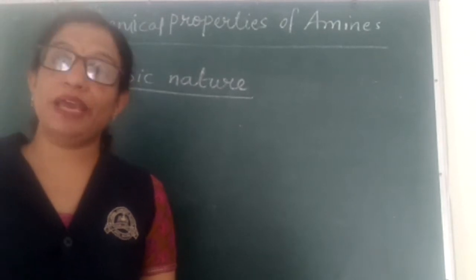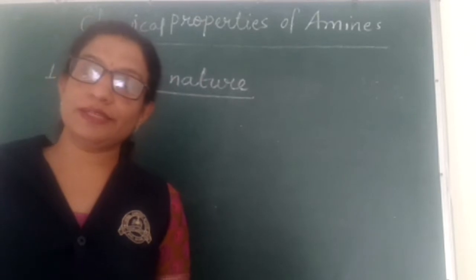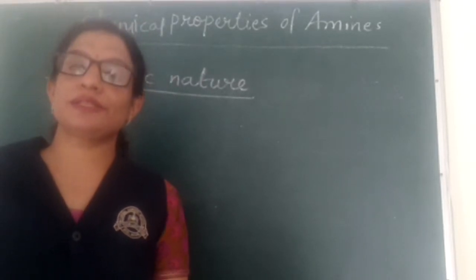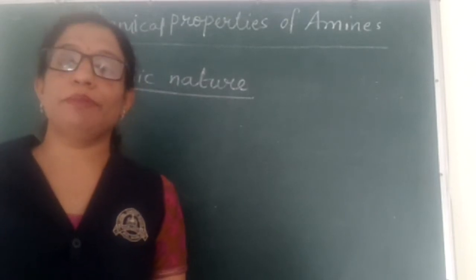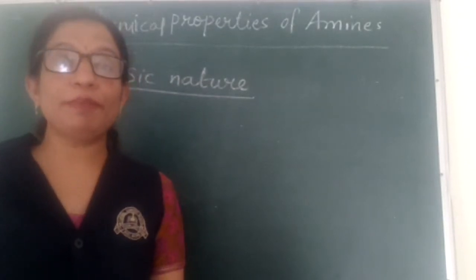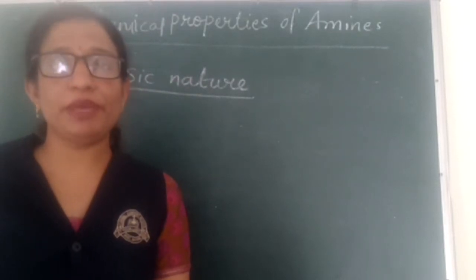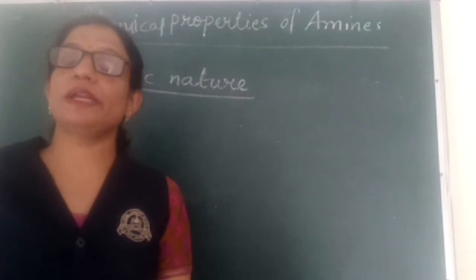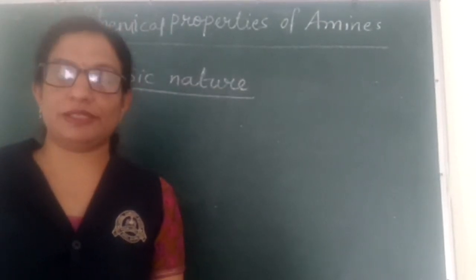So they will behave as Lewis bases. Other than this, again due to the presence of a lone pair on the nitrogen atom, they also have the capability to accept a proton. Therefore, they will also behave as Bronsted bases. Lewis as well as Bronsted bases.